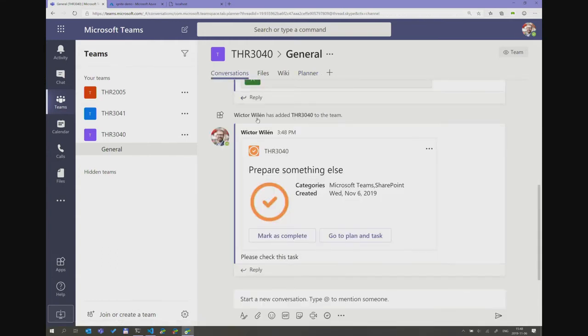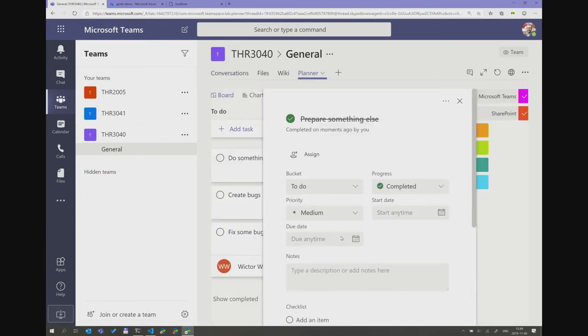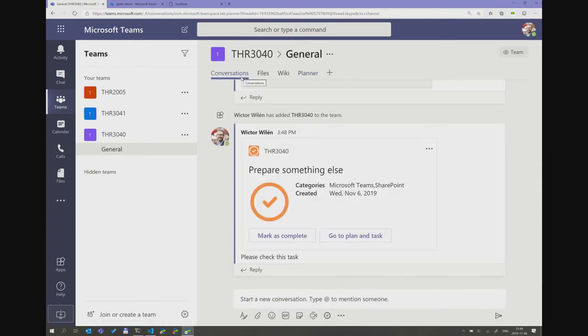The second thing I have is mark as complete. And this is, I would say, do not do this, and I'll show you why. I click on mark as complete here, something happens. If we click here, you will see that it's actually marked as complete. See, it's marked as complete, but the card here does not update, right? It still looks like this is an active task.